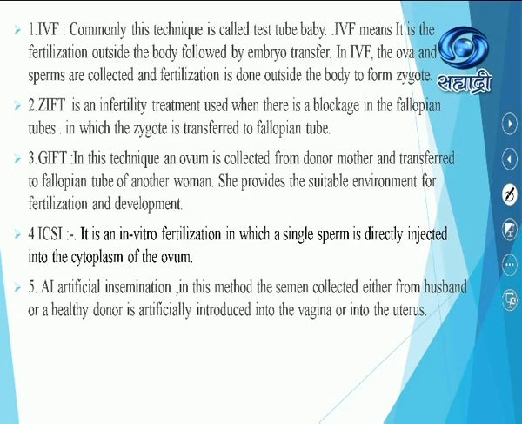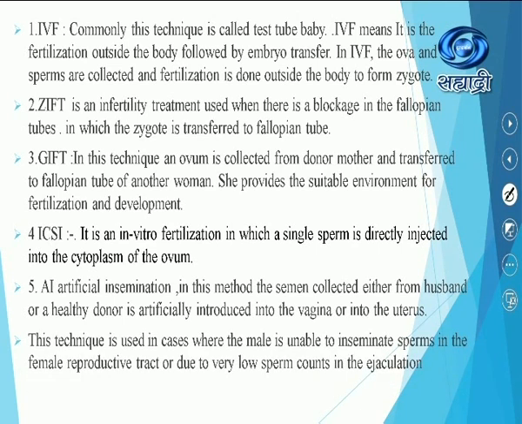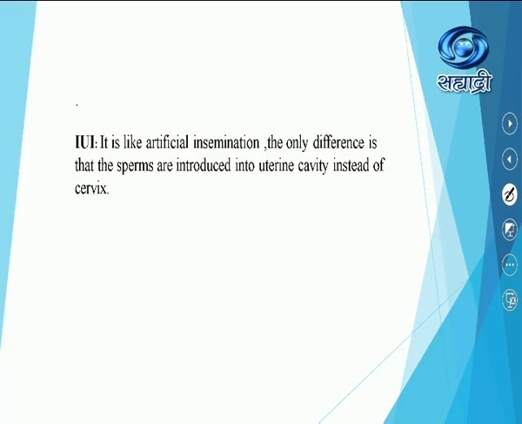AI, artificial insemination. In this method, the semen collected either from the husband or a healthy donor is artificially introduced into the vagina or into the uterus of the mother. This technique is used in cases where the male is unable to inseminate the sperm in the female reproductive tract or due to very low sperm count, oligospermia, in the ejaculation. So these are the various important types of infertility techniques.